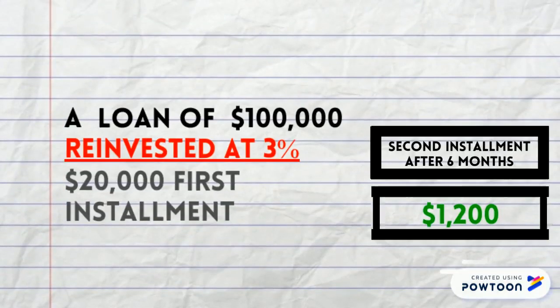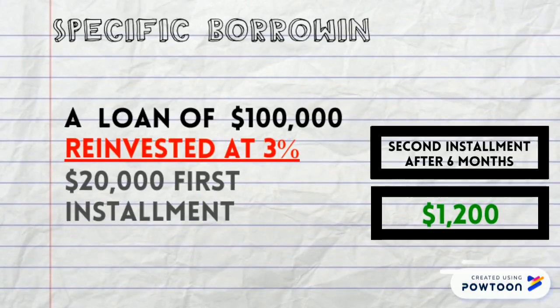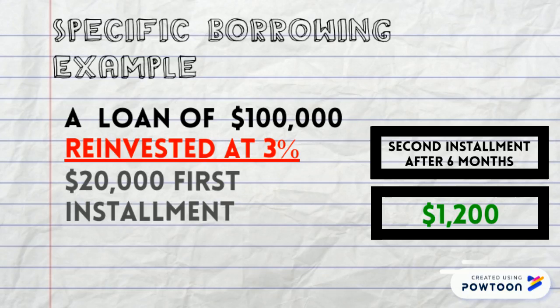In the example given, the company earns an interest of $1,200 from the reinvestment of the remaining $80,000. After the second installment, remaining $50,000 can be reinvested until the third installment is paid, and this process will continue till the final installment is paid.